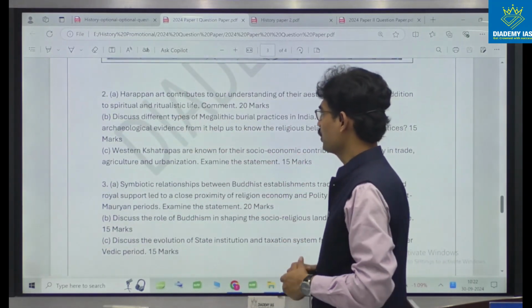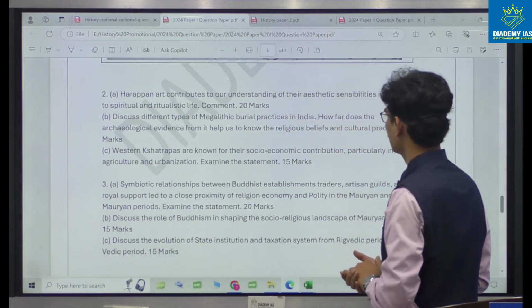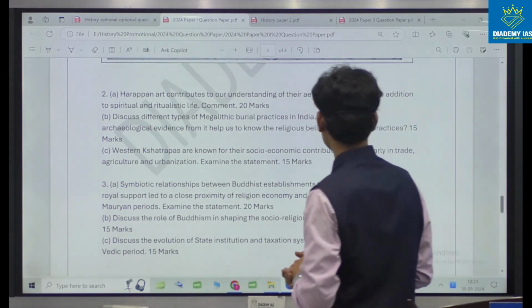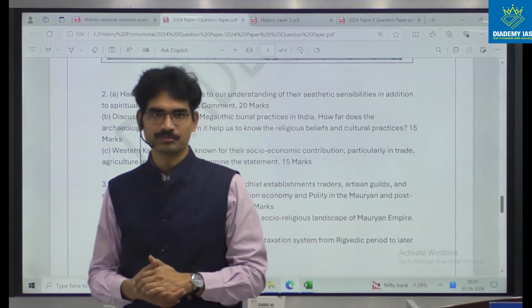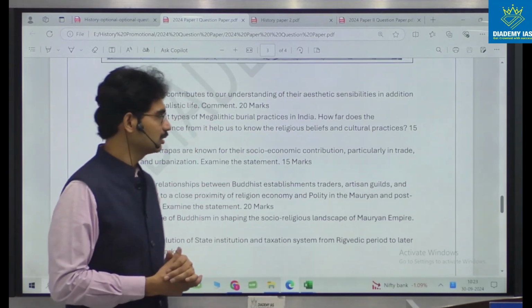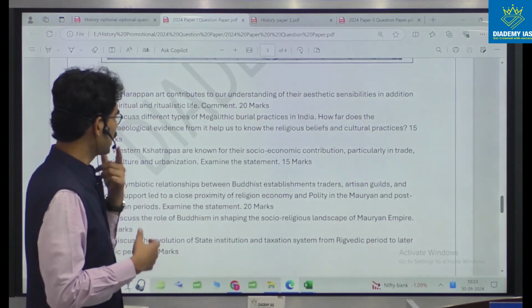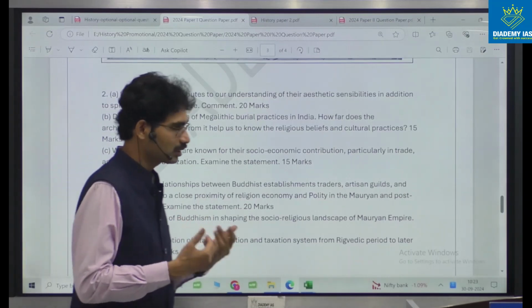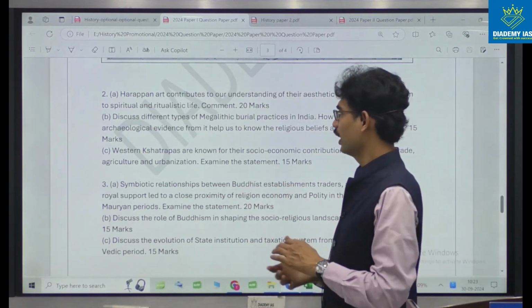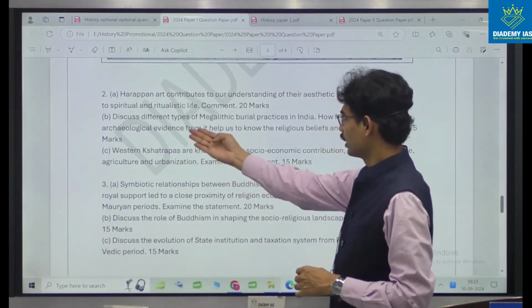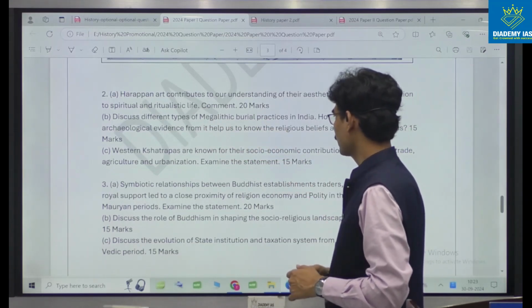Harappan art contributes to our understanding of their aesthetic sensibilities in addition to spiritual and ritualistic life. Comment. This is a Harappa related question. It is talking about Harappan art and how this art will help us understand their spiritual and ritual life. Discuss the different types of megalithic burial practices in India.